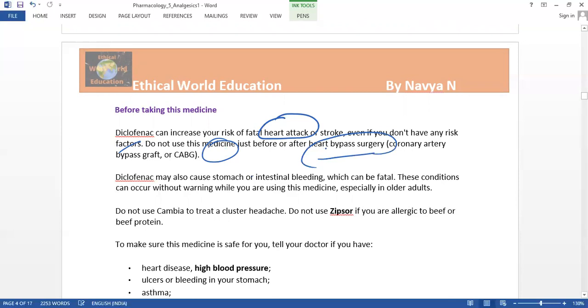So it is very risky to use if we are going into or coming out of heart bypass surgery. This medication is not suitable for them. It also causes stomach and intestinal bleeding, which can be fatal. These conditions may occur without warning. Do not use this Cambia. It may be dangerous.